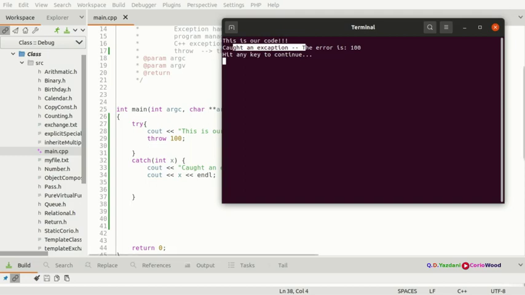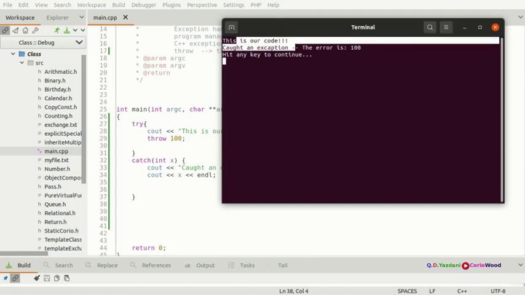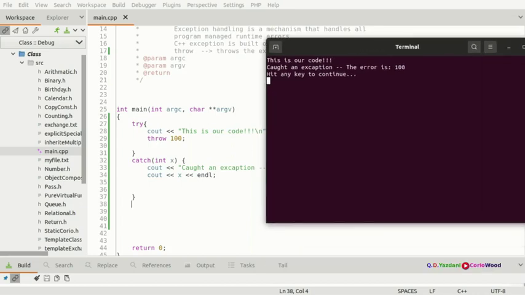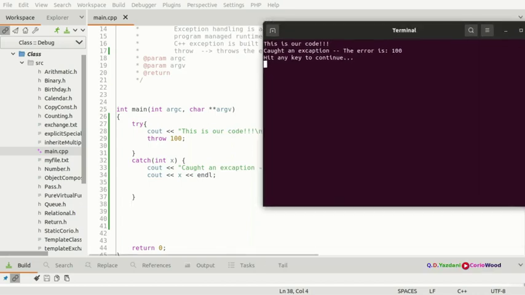All right, so now our program looks very good, because now here we are catching our exception, and this is very good, because whoever comes here and looks at the code will see that they caught an exception, and the error is 100, because we are catching the exception. We are catching this one. It's a type int. You can put a type double here. You can put anything. Say you can put a float. You can put a string. You can put anything you like, as long as you catch it.